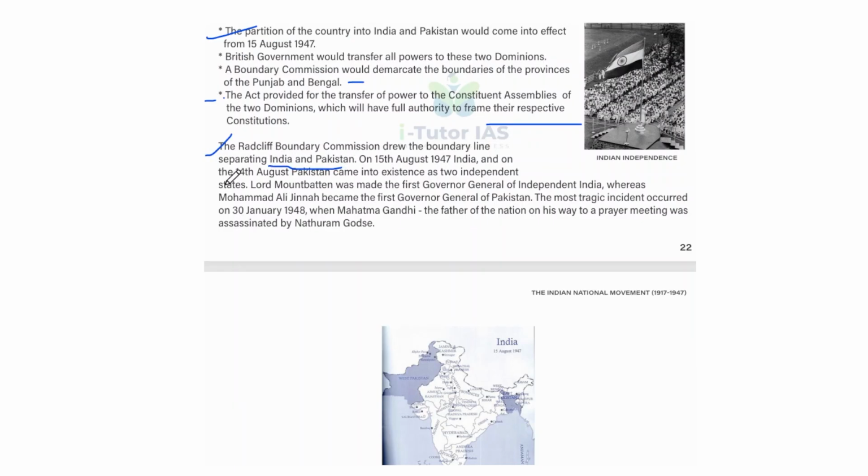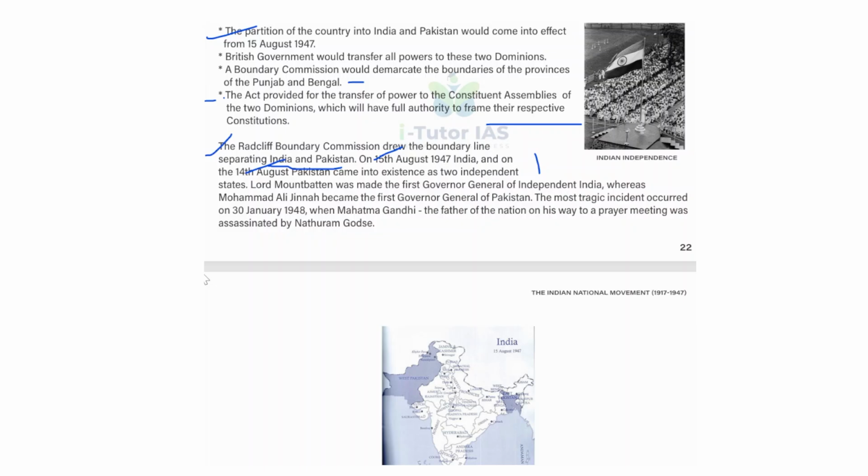And the Radcliffe Boundary Commission drew the boundary line separating India and Pakistan. So on 15th August 1947, India, and on 14th August, Pakistan came into existence, two independent nations. Okay, one is on 15 and one is on 14. And Lord Mountbatten was made the first Governor General of independent India, whereas Muhammad Ali Jinnah became the first Governor General of Pakistan.